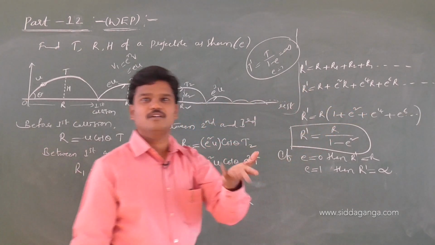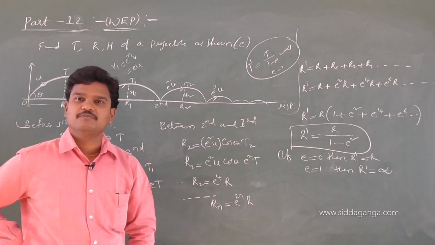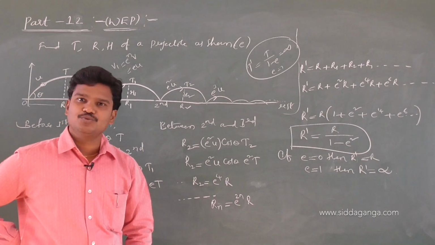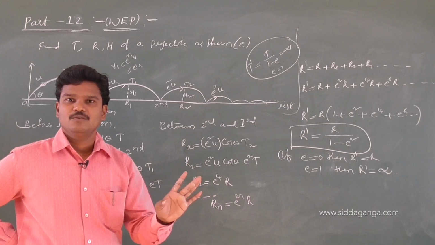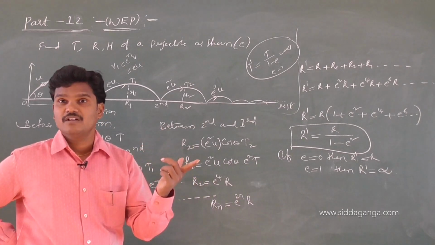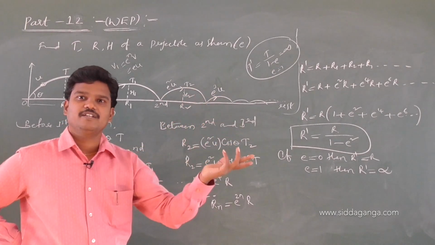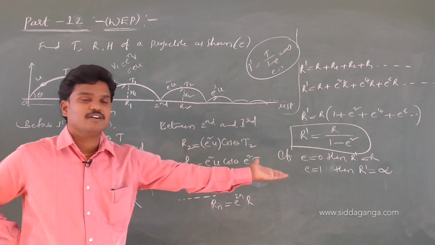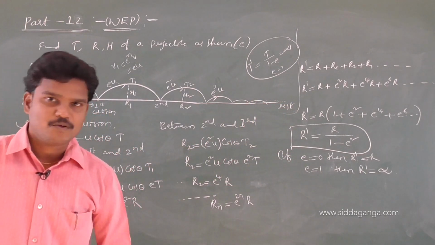In the same manner, height is also the same. Height proportional to what? U square. What is the height formula? Maximum height is U square sin square theta by 2g. 2g is constant, leave it. Sin square theta, leave it. Only height proportional to U square. U square is nothing but e square, e power 4, e power 6, e power 8. Again the same thing, R by 1 minus e square, H by 1 minus e square you will get. Okay, let me extend the steps.